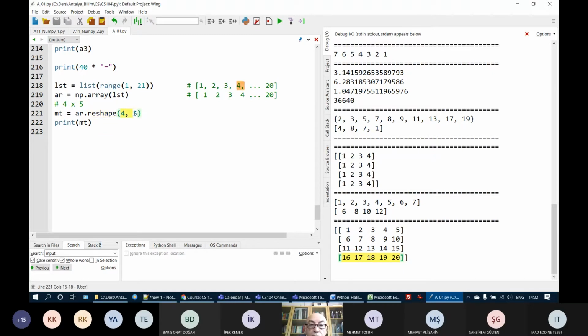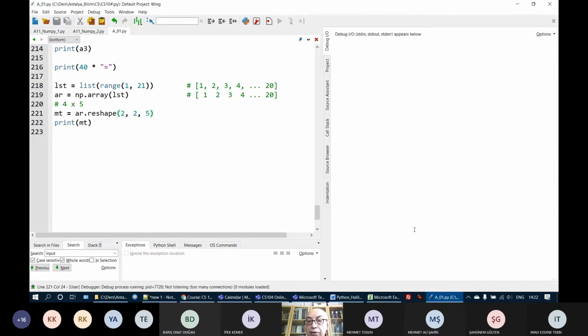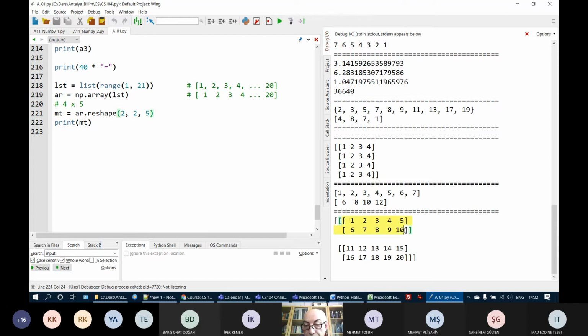Now, instead of 4 by 5, I will use 2, 2, 5. I have a 3-dimensional array: 2 pieces, each having 2 rows and 5 columns. 2 rows and 5 columns make a matrix of 10 elements, and twice that, in two places we will have the same thing. So this will have 2 multiplied by 2 multiplied by 5, a total of 20 elements. If I print this, I will see this. This is the first matrix.